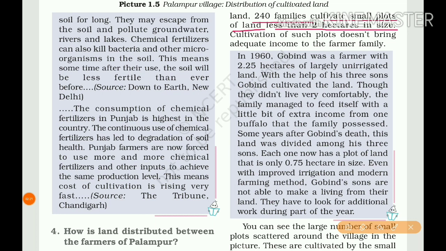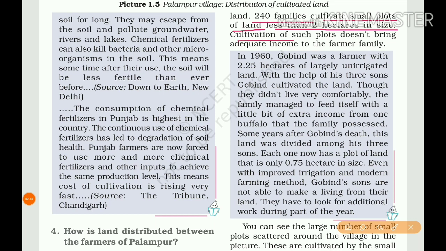Those who hold land for cultivation less than 2 hectares in size are considered small farmers. Those who have 2 to 4 hectares are medium farmers. Those who have more than 4 hectares are considered large farmers.